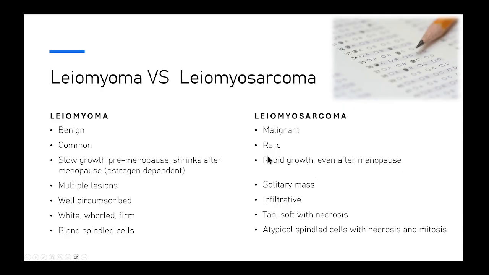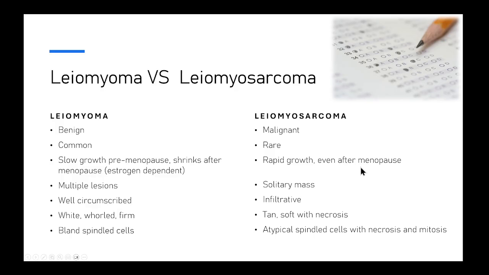Leiomyosarcomas will grow rapidly and they will continue to grow even after menopause. That's a very important clinical distinction. Leiomyomas usually present as multiple lesions, while leiomyosarcoma usually presents as a solitary mass. So if you have a patient that presents with a rapidly growing solitary uterine mass that keeps growing even though she's menopausal, you should be very alarmed about that.